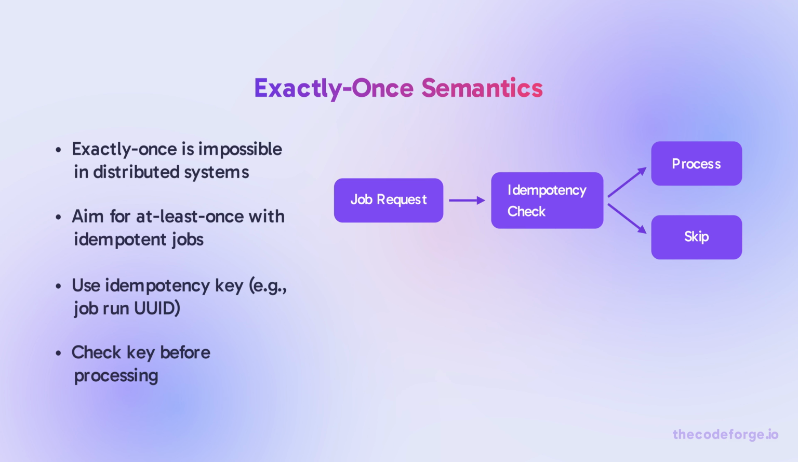Exactly once is a lie in distributed systems. You can only get at most once or at least once. For a job scheduler, at least once is acceptable if jobs are idempotent. Use a unique idempotency key and check it before doing work.